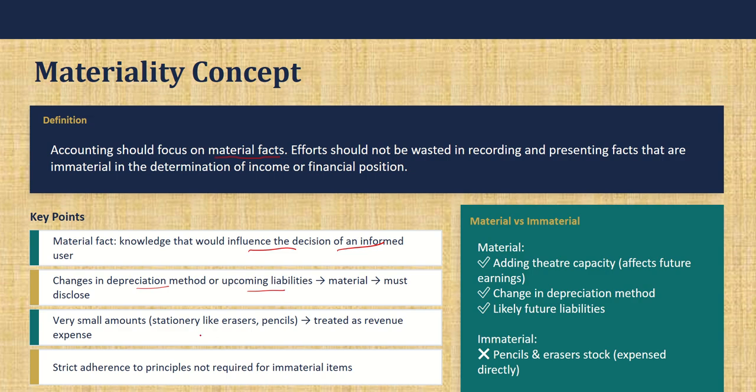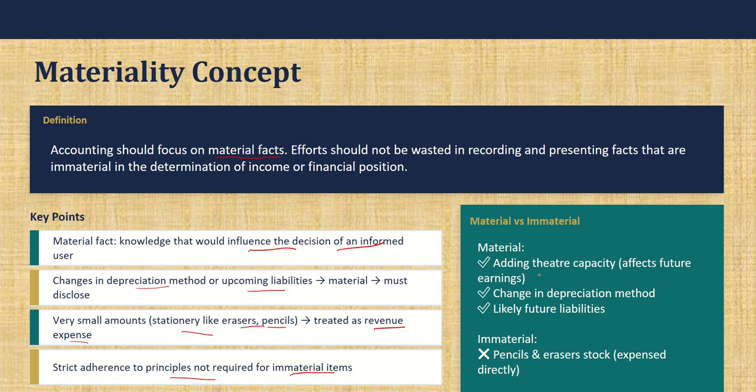And very small amounts like stationery, eraser, pencils, you need not sit and mention separately, like stationery so and so amount, eraser so and so amount. No, not required. You can just write it as revenue expenses. We'll see what revenue expenses are: nothing but expenses where the benefit is used within a year. So you can just write like that and leave it off. And adherence to principle is not required for immaterial items; those also are not required to be recorded.